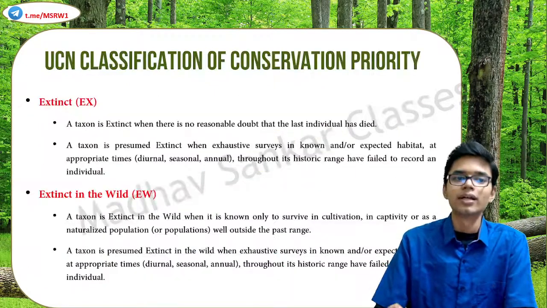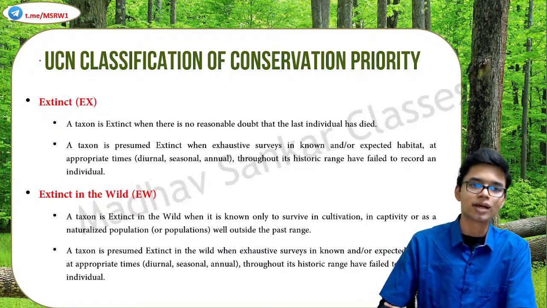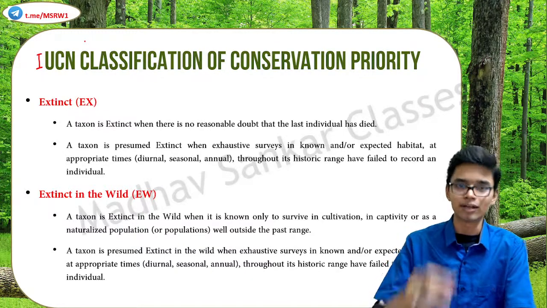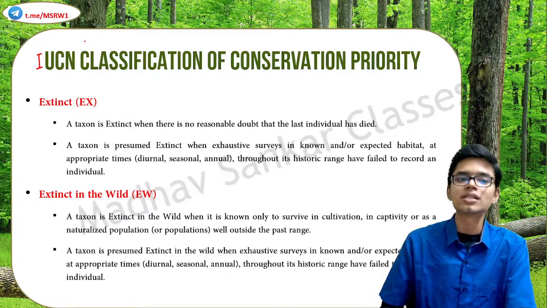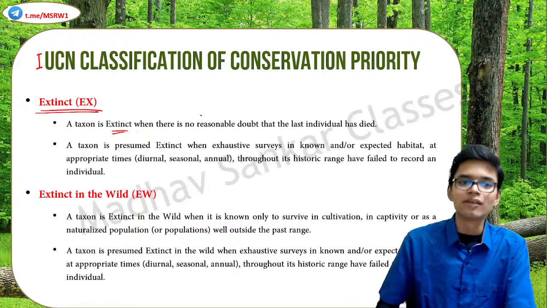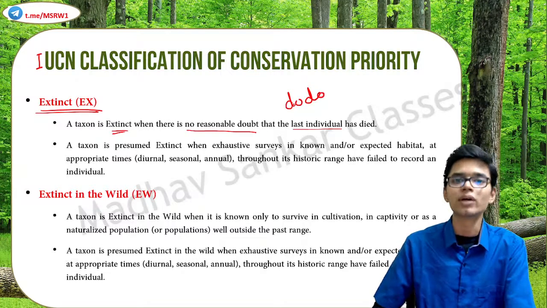All right. Now let's look at individual classifications under the Red Data Book. This is the IUCN classification based on conservation priority. We have multiple classifications starting with extinct and going all the way down to low concern. We will look into them one by one, starting with extinct. What does extinct mean? A taxon is extinct when there is no reasonable doubt that the last individual has died. For example, the dodo bird. You have heard about the dodo, correct? Similarly, the mammoth.